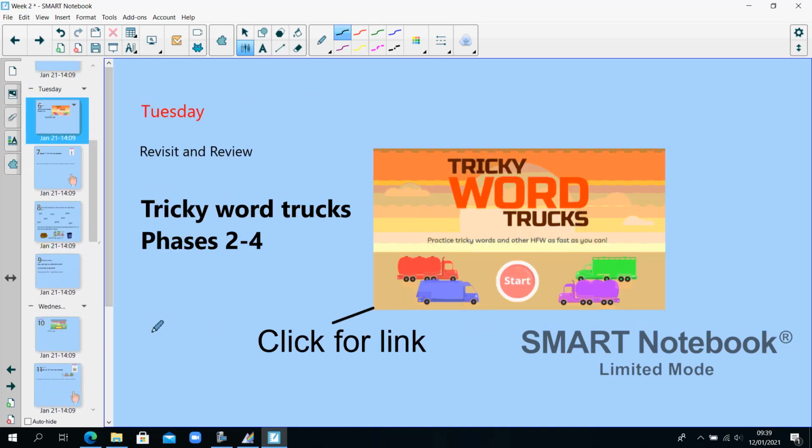Phase 5A, Week 2, Tuesday. So for today's revisit and review, I want you to look on Phonics Play at the tricky word trucks and practice tricky words for phases 2 to 4. Pause the video here whilst you do that.